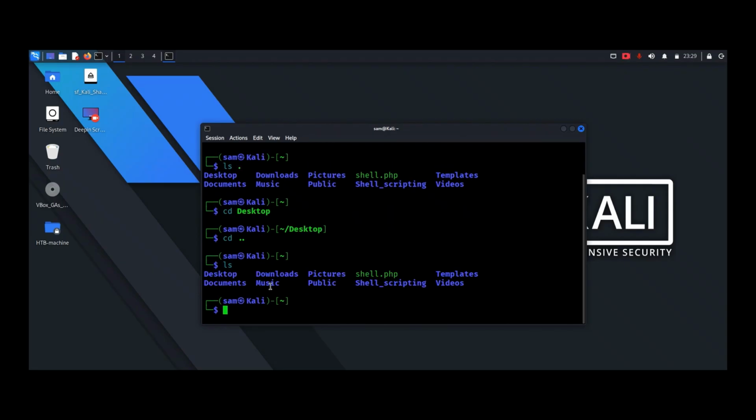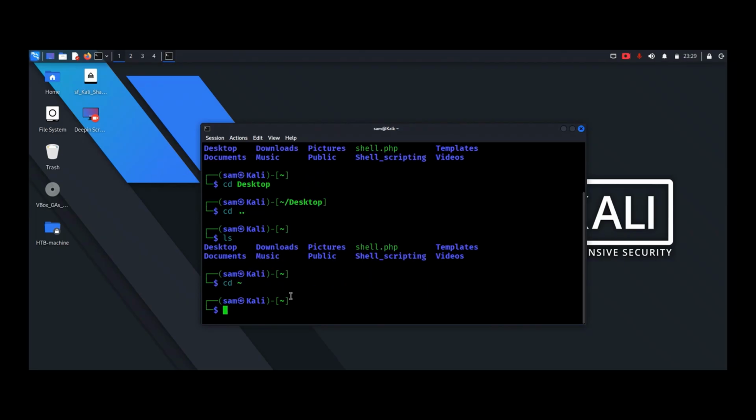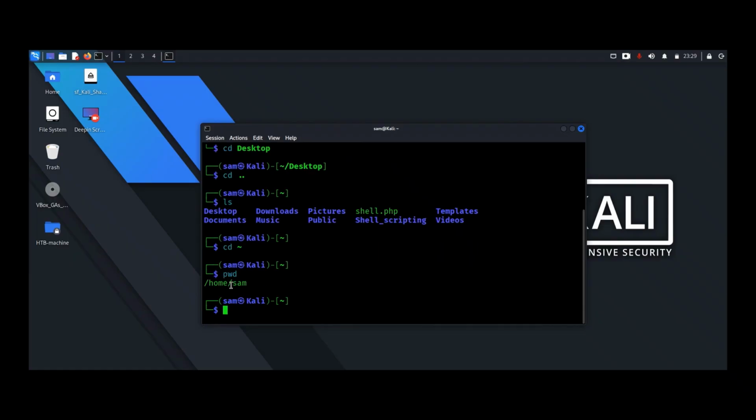Now the next shortcut is tilde. Tilde represents our home directory. When we do cd tilde, we will move into our home directory. You can check this by using pwd command. Now our last and interesting navigation shortcut is hyphen or minus sign.